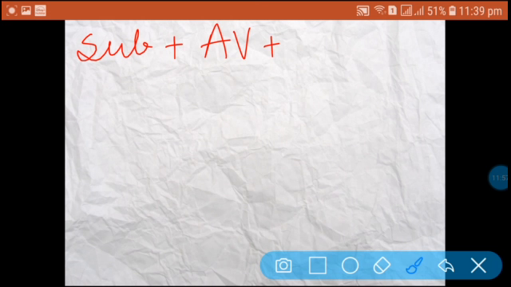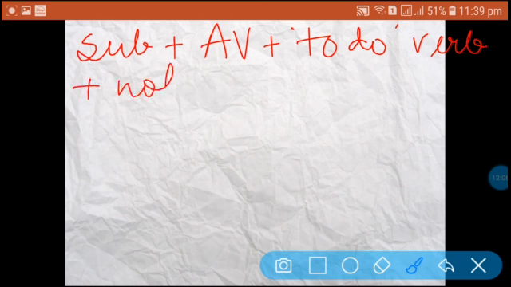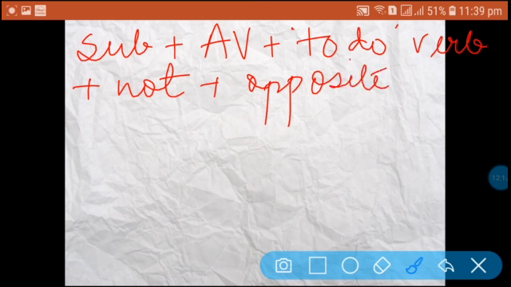Now I will take one sentence. First I will write the structure. Subject plus auxiliary verb plus to do verb plus not plus opposite V1 plus extension of the sentence.